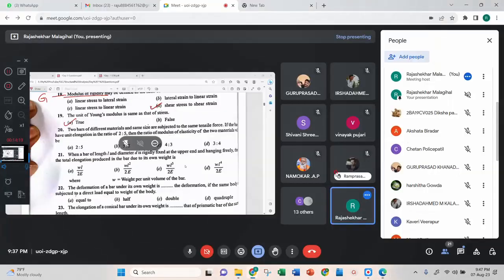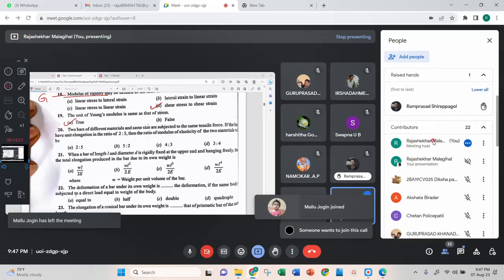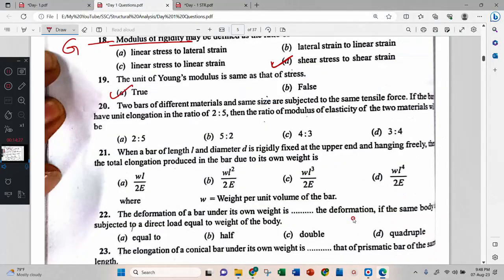Next, two bars of different material. We'll solve this problem. Two bars of different materials and same size are subjected to the same tensile force.